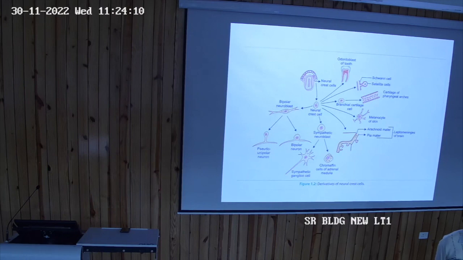Listen very carefully. Neurons do not undergo mitotic division, and because of that, there is no regeneration of the neurons. Once the neurons are damaged, they will not regenerate. Opposite to this, neuroglial cells undergo mitotic division, and there is replacement of the neuroglial cells.